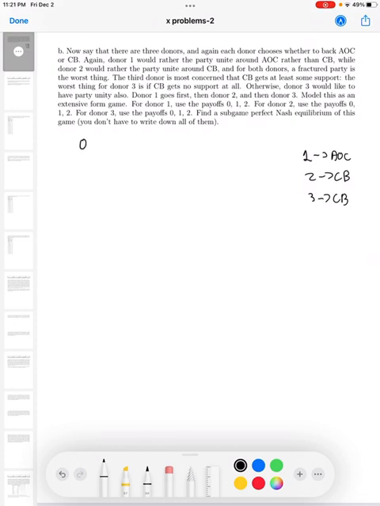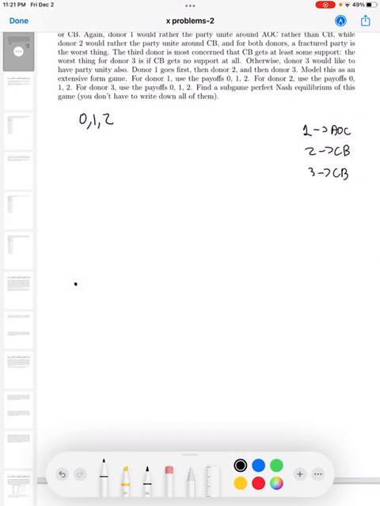And the payoffs again are 0, 1, and 2. So this game's going to be a little longer, but let's start. So 1 starts again, and 1 once again can either choose AOC or CB. Now 2 could either choose AOC or CB.